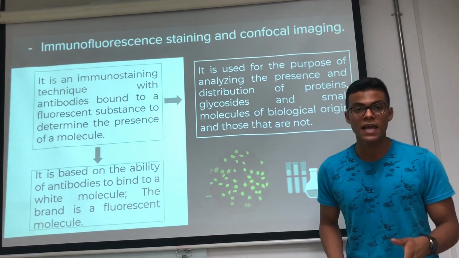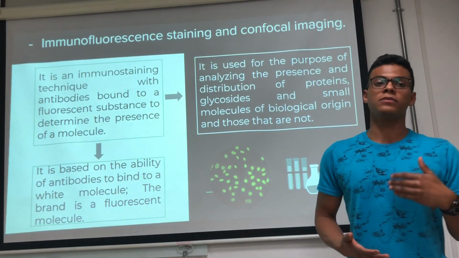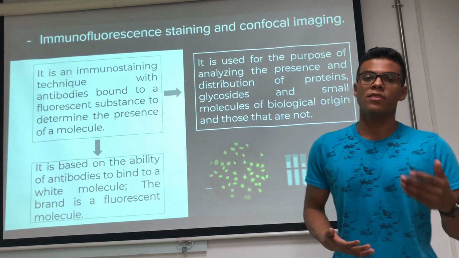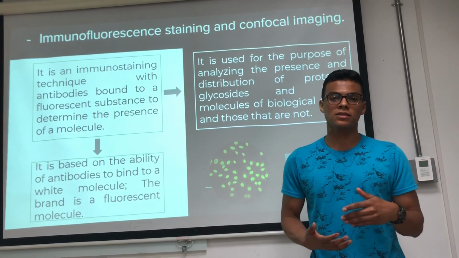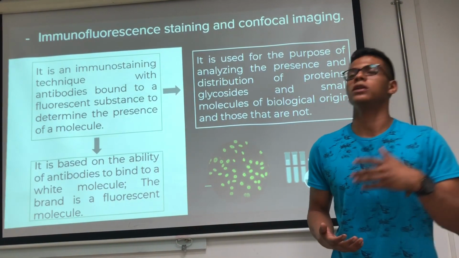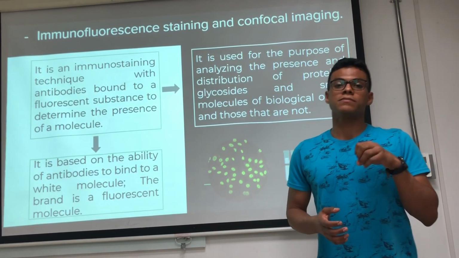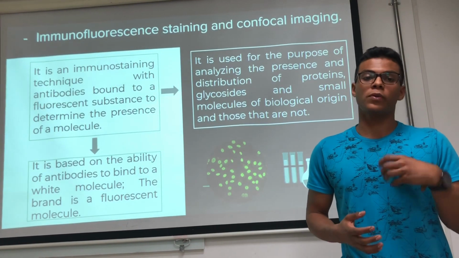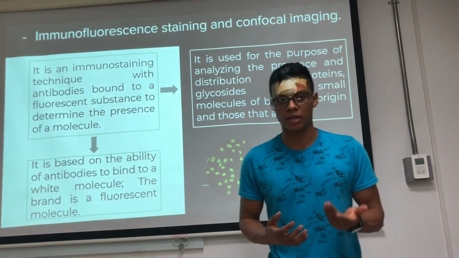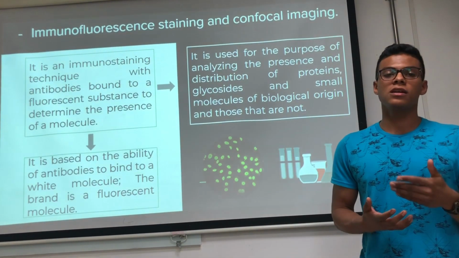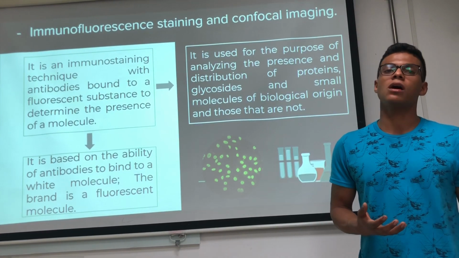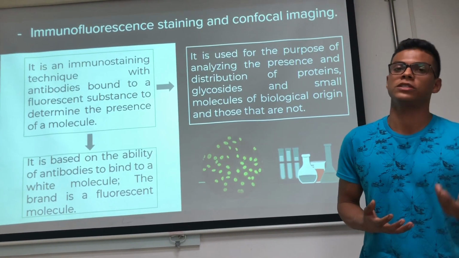And the last method that we are going to talk about in this article is immunofluorescence staining and confocal imaging. This technique is developed from the binding of antibodies bound to a fluorescent substance that determines the presence of a molecule. It is mainly used to analyze the presence and distribution of proteins, and confocal microscopy was also used for image acquisition.